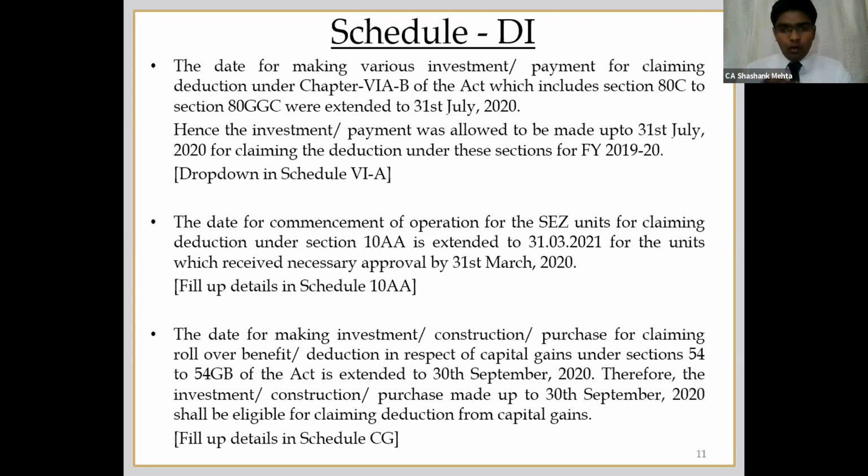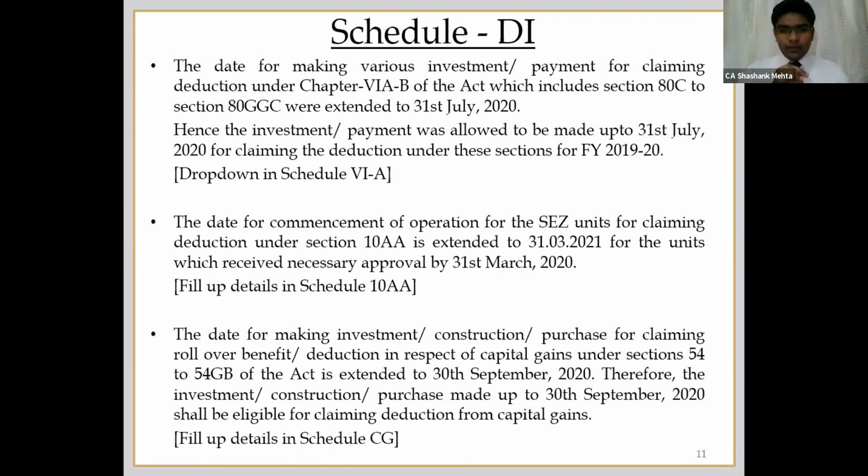However, due to lockdown, etc., some might not be able to commence this activity and they may not get the benefit of section 10AA. In order to relax this provision, they have extended this date for commencing the manufacturing from 31st of March 2020 to 31st of March 2021. This date, 31st of March 2021, is as per the Taxation and Other Laws Relaxation Act, 2020, which just came in this month.